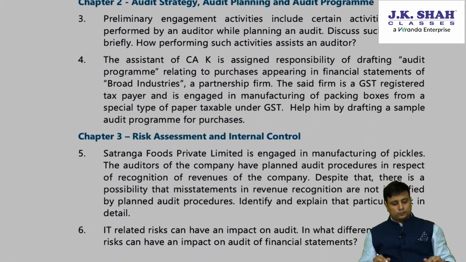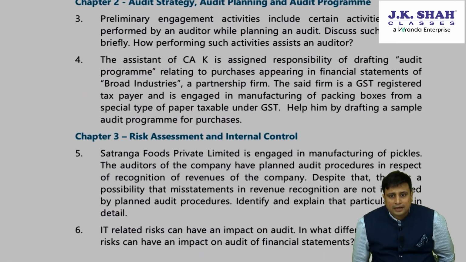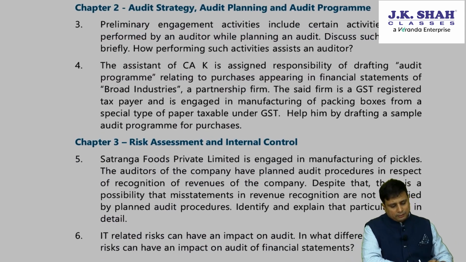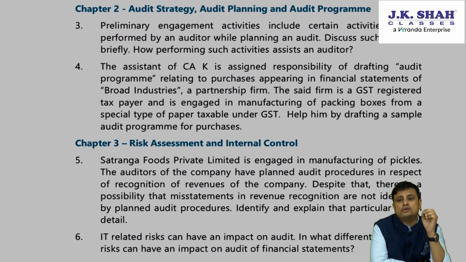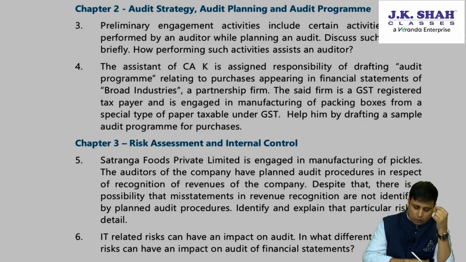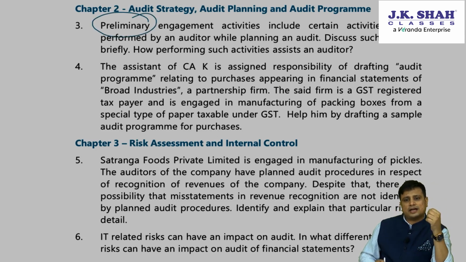Next, chapter number 2, audit strategy, planning and programming. Preliminary engagement activities include certain activities to be performed by the auditor while planning the audit. So they are asking about preliminary engagement activities. Discuss such activities.